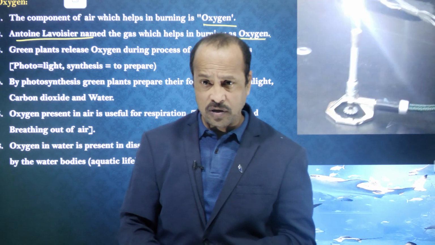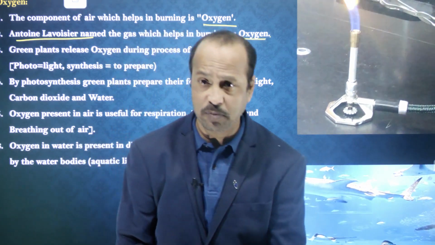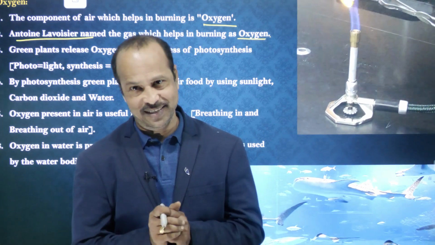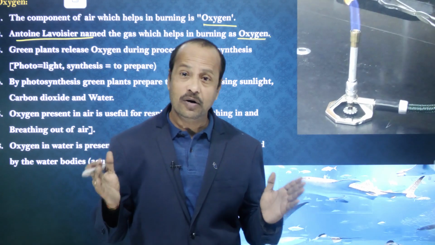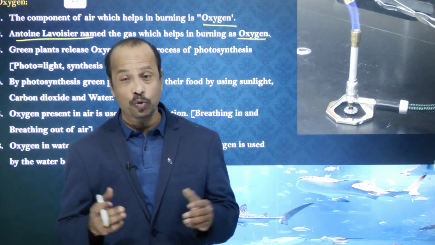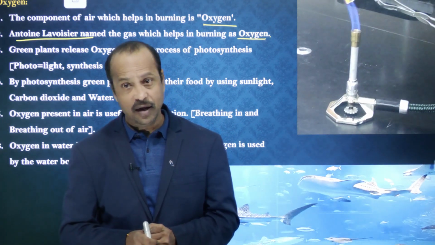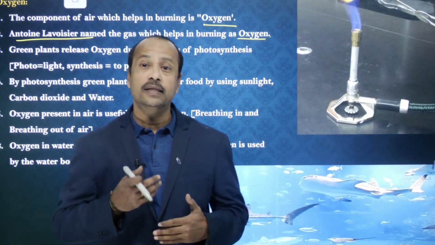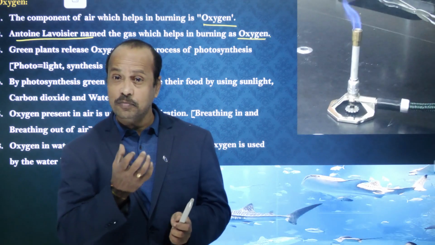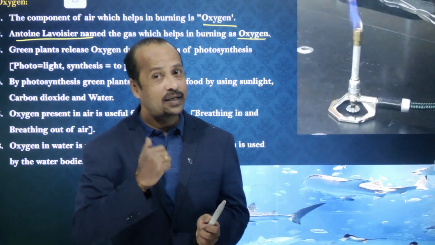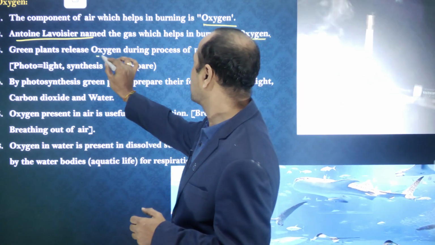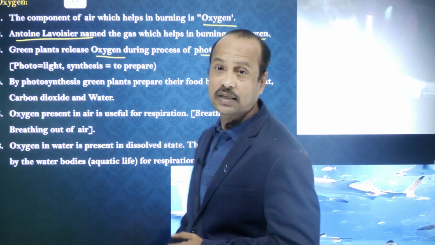Right. From where does this oxygen come? Naturally oxygen is present in the atmosphere, but plants also release oxygen. So nowadays, the government is campaigning and promoting planting trees, right? Why? Because the level of oxygen will increase and the carbon dioxide level will decrease. Plants absorb the carbon dioxide, students, and they release the oxygen. Green plants release oxygen by the process called photosynthesis.